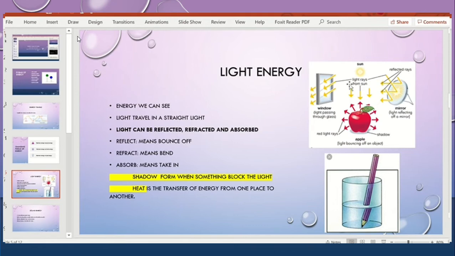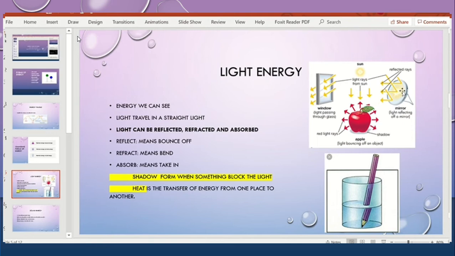What does it mean? That light travels in a straight line. It travels through the medium. You can say medium is anything through which the light or the sound passes. Okay, so for example this window glass is a medium, this mirror is a medium, or wherever the light passes, air, these are the mediums. Okay, so when the light passes through the window, it passes away and you see outside of the window. But when the light hits the mirror, what will happen?